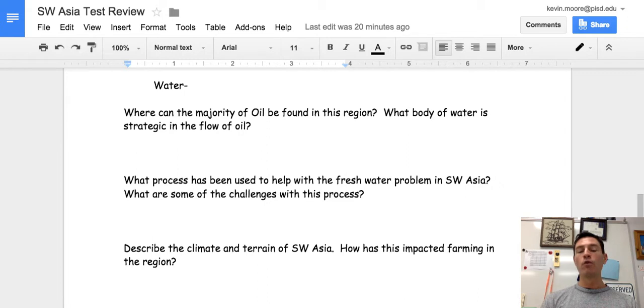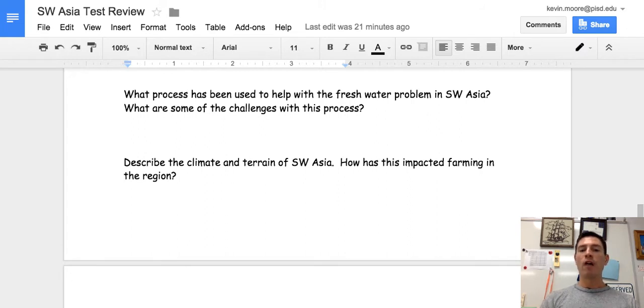The Strait of Hormuz is one of many strategic waterways in Southwest Asia. Some other strategic waterways are the Bosporus and the Dardanelles, which are the two straits in Turkey which connect the Black Sea and the Mediterranean Sea. The Suez Canal, which connects the Red Sea and the Mediterranean Sea, and the Red Sea, which connects the Arabian Peninsula and Africa.